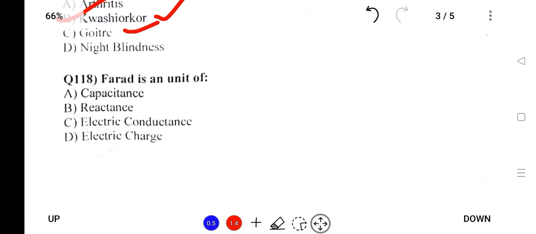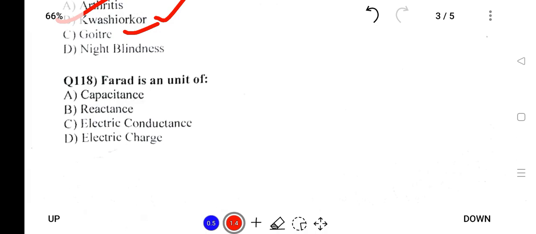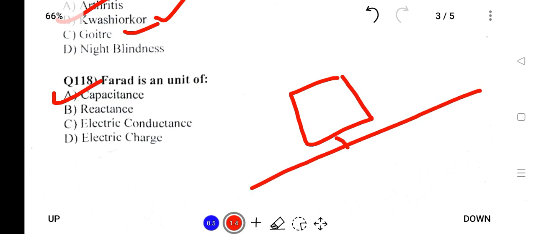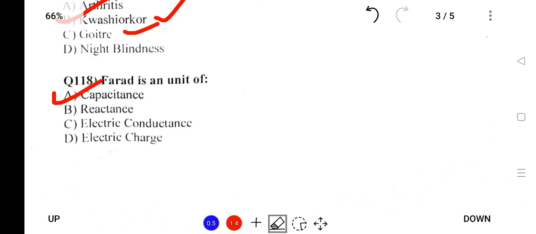Next, farad. Farad is the unit of capacitance. What is capacitance? Capacitor comes from the word capacitance. It is used to store electric current. You must have noticed in the ceiling fan a small cylindrical object. So this is the capacitor to store the electric current.